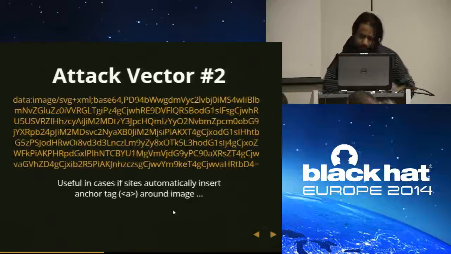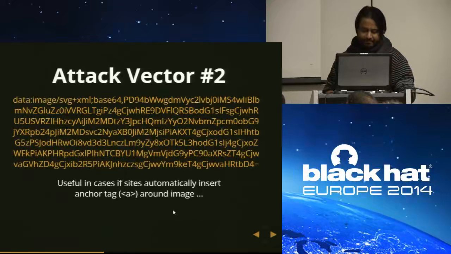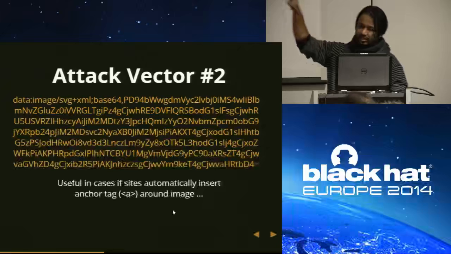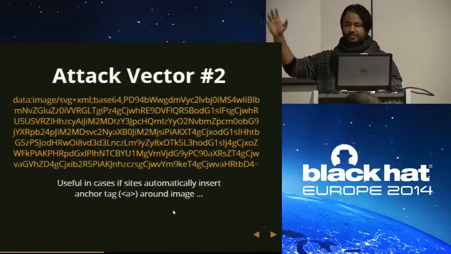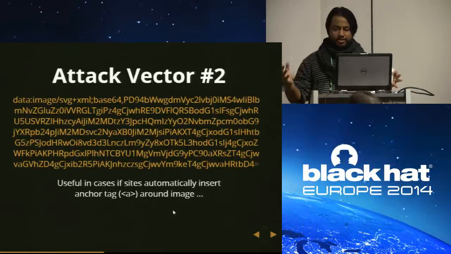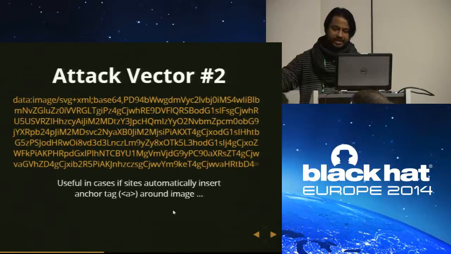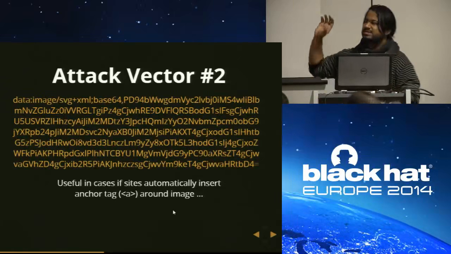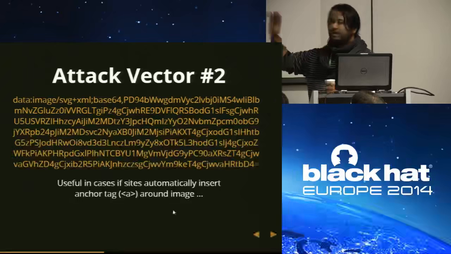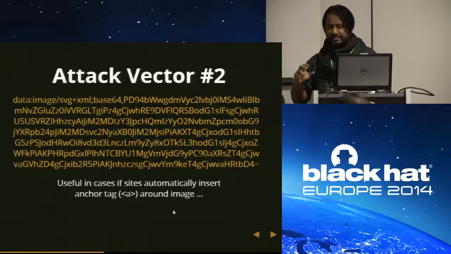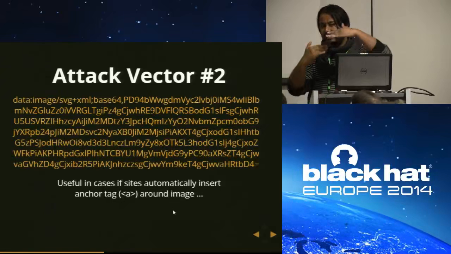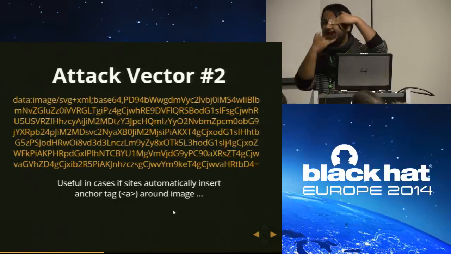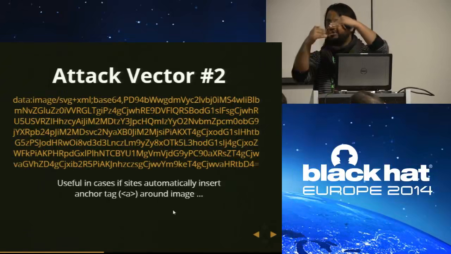Second, if sites or a WYSIWYG editor allow you to insert an image, then the second attack vector you can use is this one. This is basically data URI based JavaScript execution in combination with SVG and XML. But this is only useful if the site will dynamically add an anchor tag around the image tag.